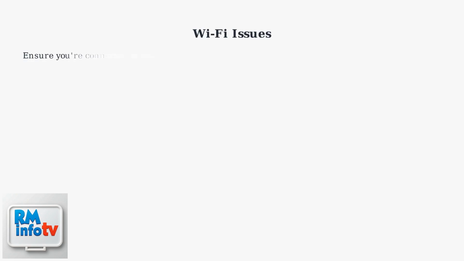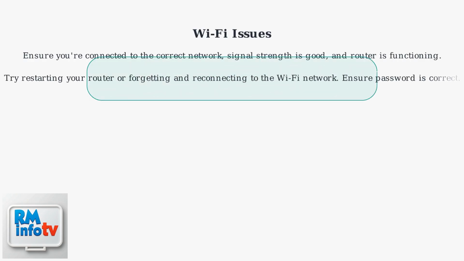For Wi-Fi issues, ensure you're connected to the correct network, the signal strength is good, and the router is functioning properly. Try restarting your router or forgetting and reconnecting to the Wi-Fi network on your phone. If that doesn't work, ensure that your password is correct and up to date.